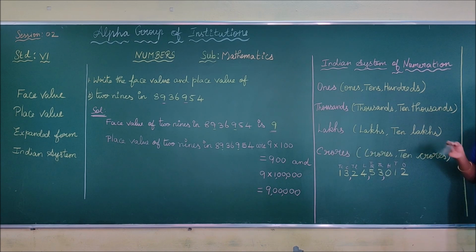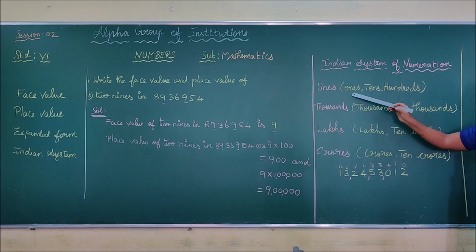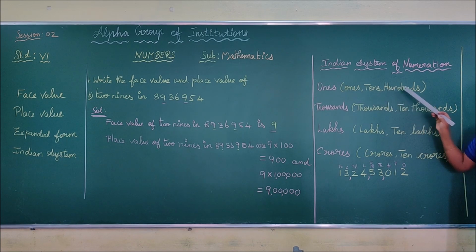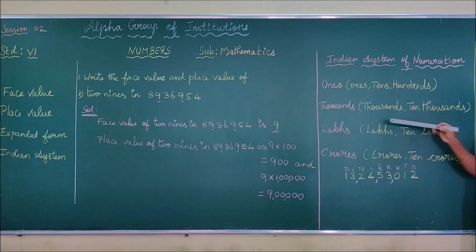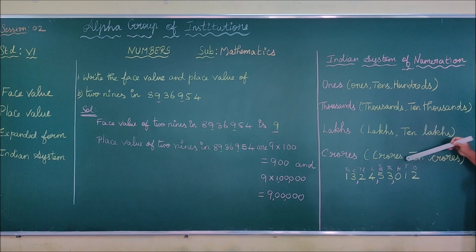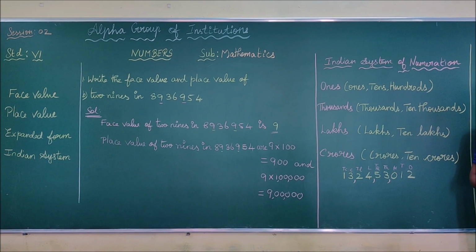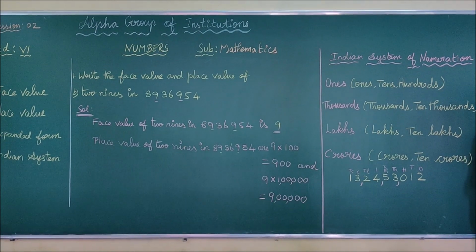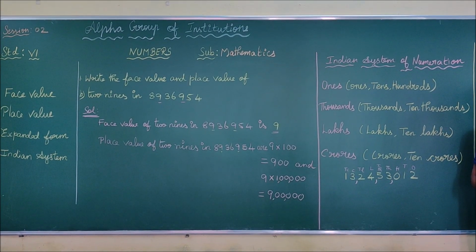Now we are going to read the place values of the Indian system at this stage. Ones, tens, hundreds, thousands, 10,000s, lakhs, 10 lakhs, crores, 10 crores. Totally we have 9 place values. Once again we will say the place values: ones, tens, hundreds, thousands, 10,000s, lakhs, 10 lakhs, crores, 10 crores.